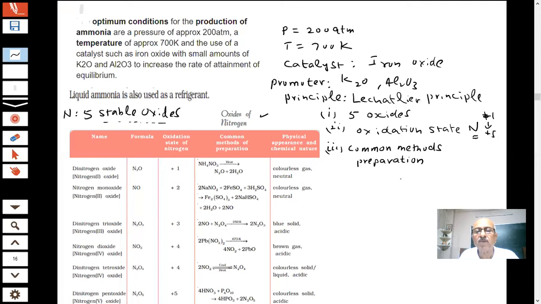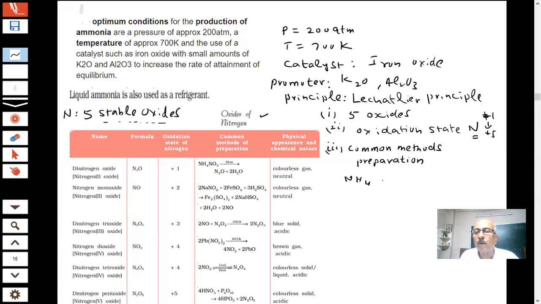Now, some amount of practice will be required for this. How do we prepare this? Look, ammonium nitrate is being used because you are preparing oxides of nitrogen. Most of the time you are seeing nitrates or nitrites being used for their preparation, and mainly heating is being done. As you can see in most of the reactions, temperature. So you are heating. If you heat ammonium nitrate, look,